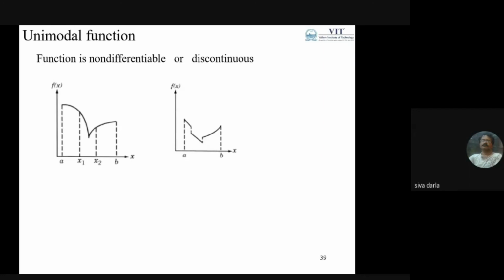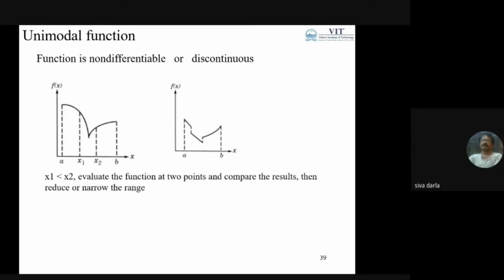Okay, thank you. Let me continue. If a function is non-differentiable or even discontinuous, we can still proceed with the same evaluation process: x1 is less than x2, evaluate the function at the 2 points and compare the results. The outcome of the comparison reduces the range.